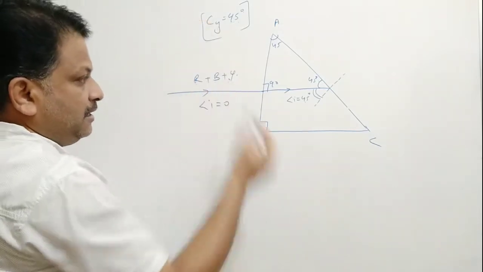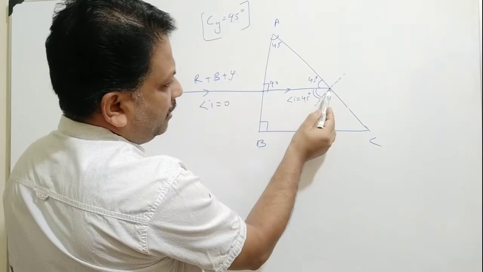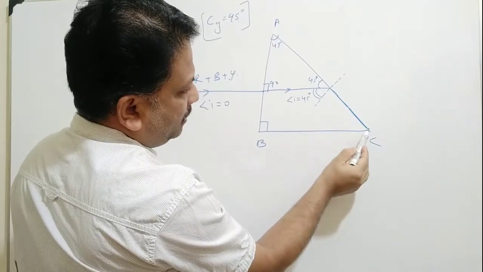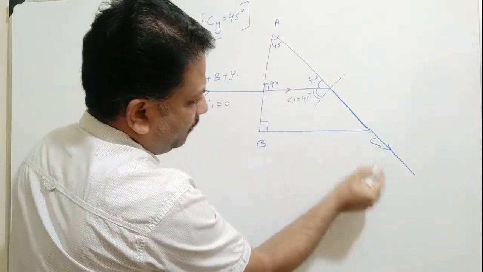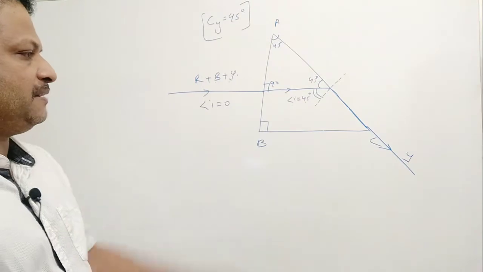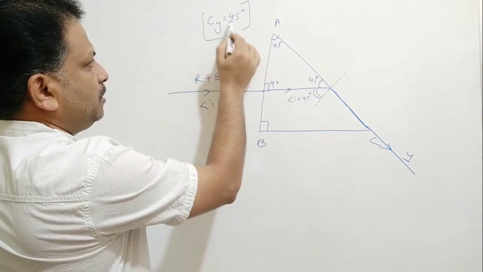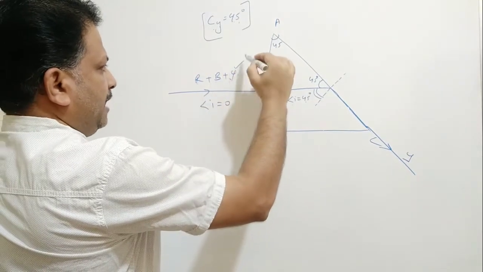Clear? So when the angle of incidence is equal to the critical angle for yellow color, the yellow color will emerge out along the boundary AC of the prism, along surface AC of the prism. You have studied, so we can mark it as yellow, because the angle of incidence for yellow light is equal to the critical angle, right? So we have done with yellow.